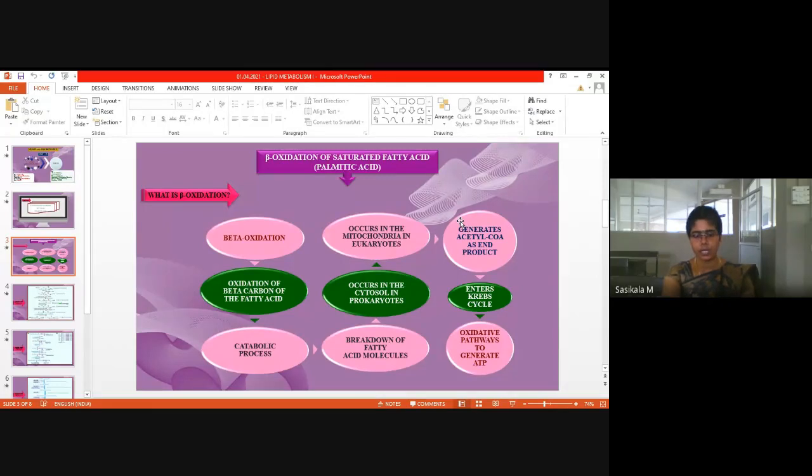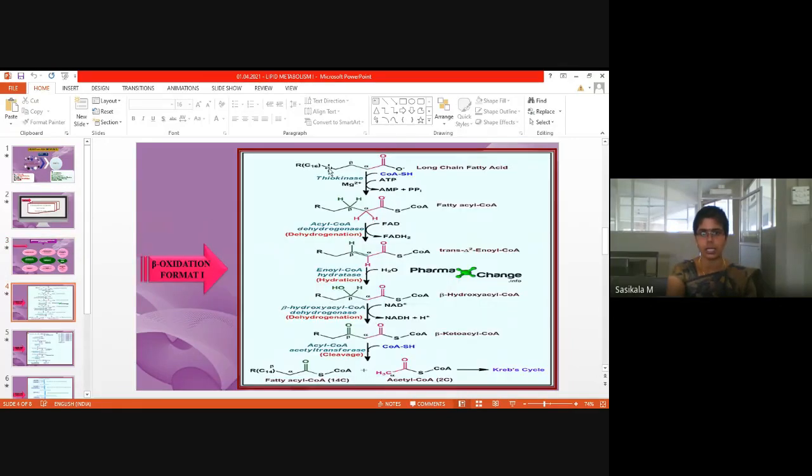So this is about beta oxidation. Oxidation takes place at the beta carbon of the fatty acid. It is a catabolic process, since a long chain fatty acid is converted to a small molecule, that is acetyl-CoA, the end product. So a long chain fatty acid of around 18 carbons is converted to a 2 carbon moiety.